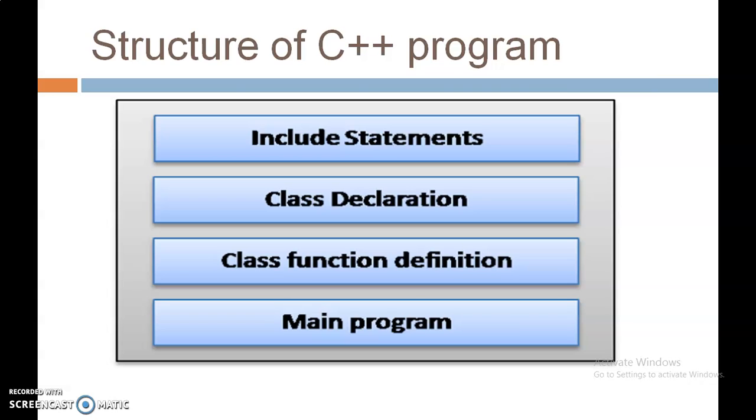Then the third thing is class function definition. That means whatever functions are declared within the class declaration need to be defined. We can declare the function within the class declaration and also define the function outside the class. This is the area where we can define member functions. And at the last, the main program, that means your void main.